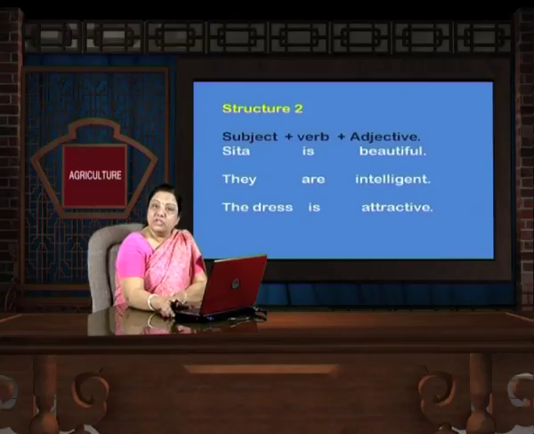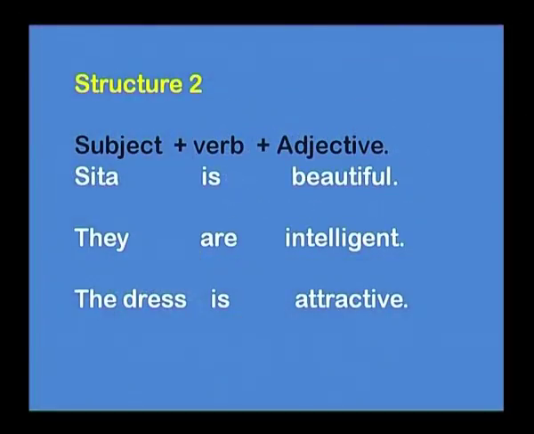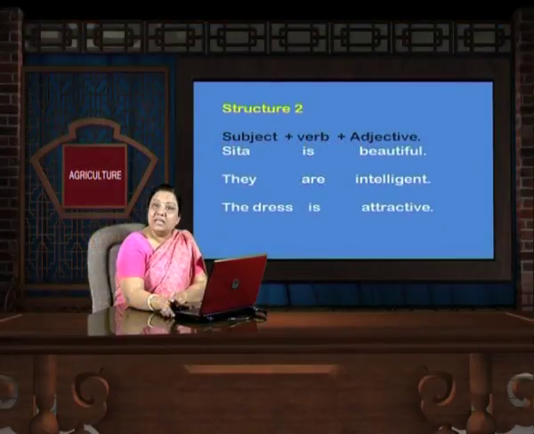The second structure we have is subject plus verb plus adjective. Sita is beautiful. They are intelligent. The dress is attractive. You have subject, Sita, verb is, and adjective beautiful because it qualifies the noun here.